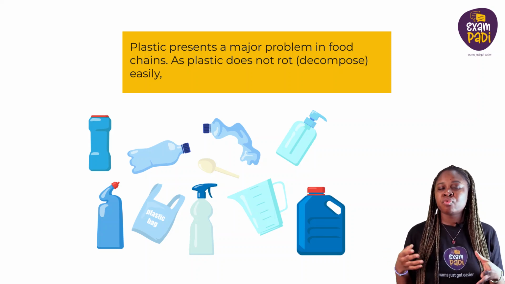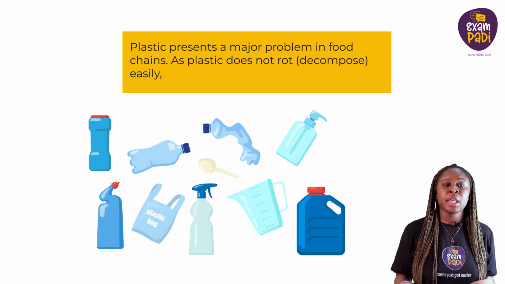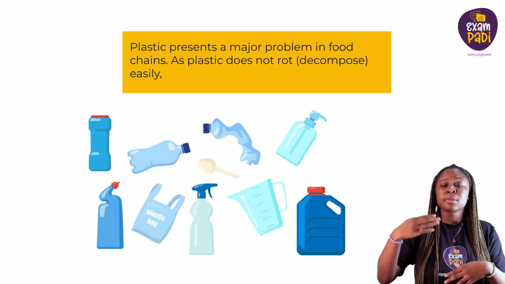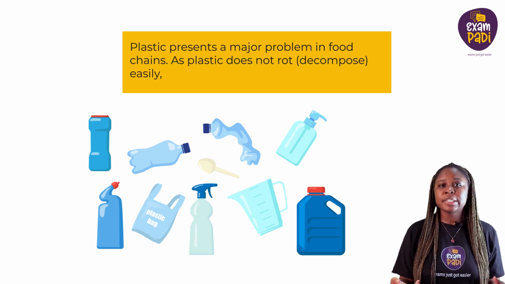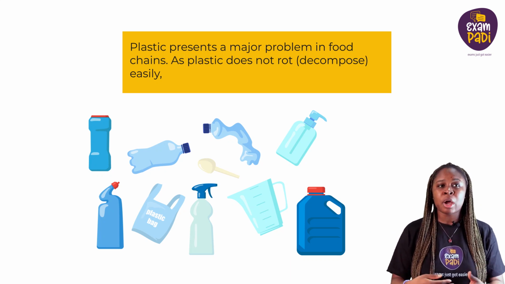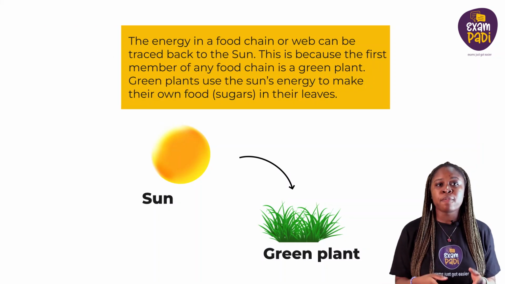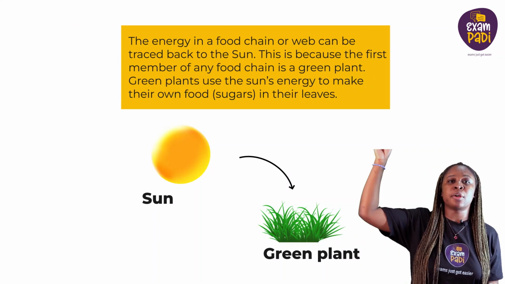Plastic presents a major problem in food chains. As plastic does not rot and decompose easily, if a small animal in a food chain consumes plastics, the animals higher up in the food chain will eat more and more plastic, causing small pieces of plastic to harm much larger animals.